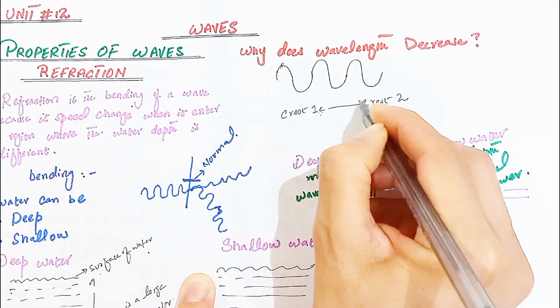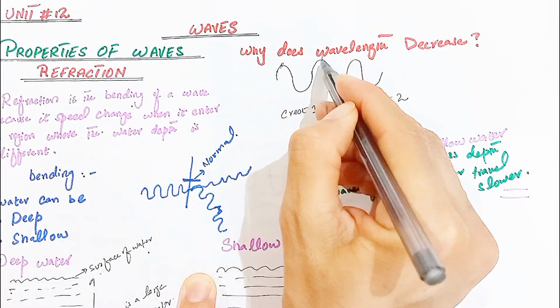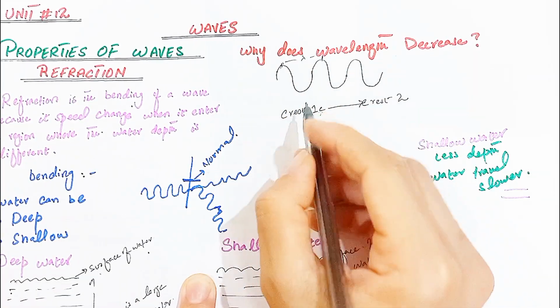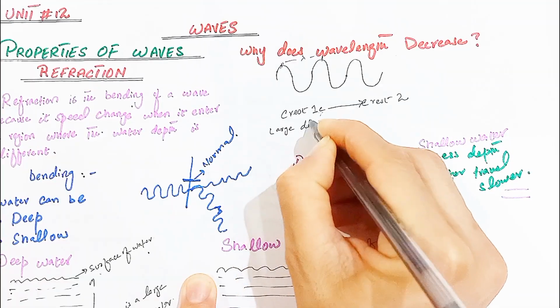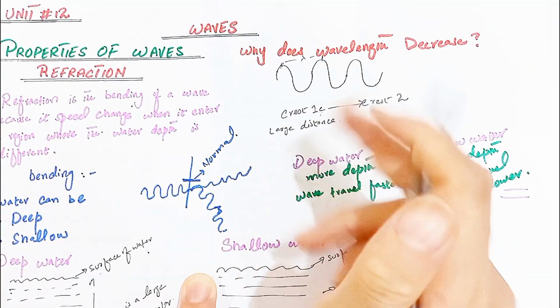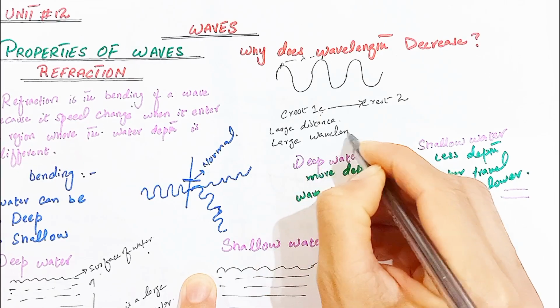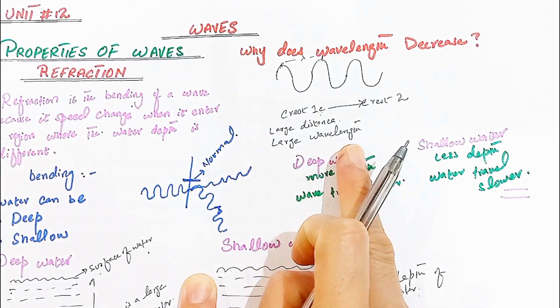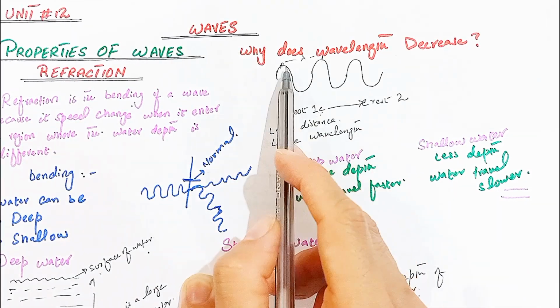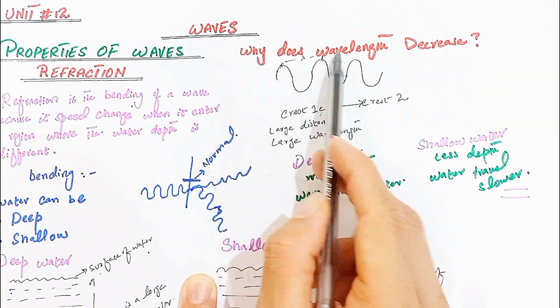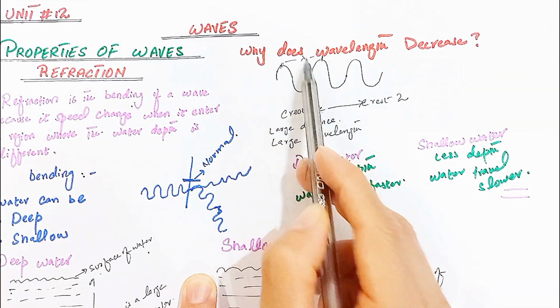When the distance between the first crest and second crest is large, the wavelength between them also becomes large. When there is a large distance between the first crest and second crest, it produces a large wavelength. We learn about the definition of wavelength. What is the wavelength? Basically it is the distance between two consecutive crests and two consecutive troughs. If the distance between them is large, its wavelength also becomes large.